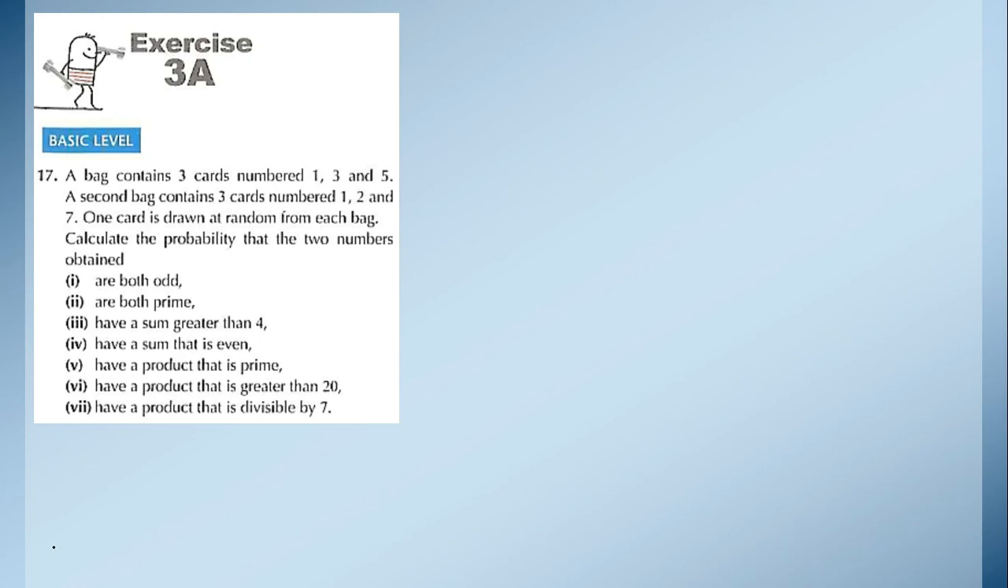In the first bag we have 3 number cards, that is 1, 3 and 5. Now in the second bag we also have 3 cards, and those numbers are 1, 2 and 7.